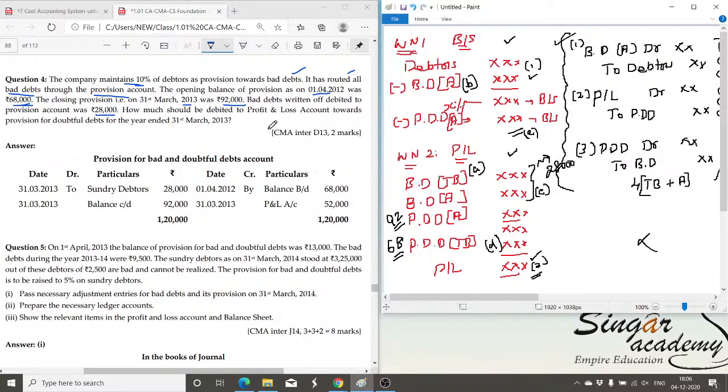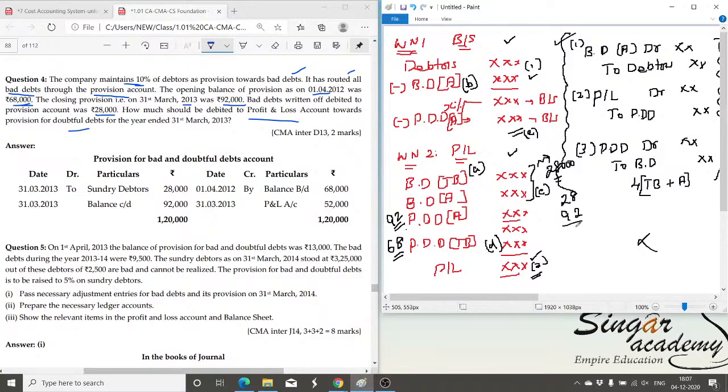Now, what's your duty? How much should be debited to the profit and loss account towards provision for doubtful debts for the year ended? Very simple. 28,000 rupees is the bad debt, and the closing provision required is 92. So rather than giving two bad debt information, one in trial balance and one in adjustments, collectively 28,000 is given, and closing PDD is 92.